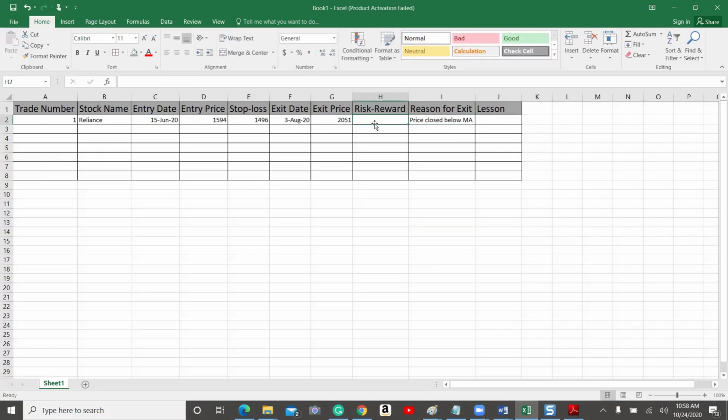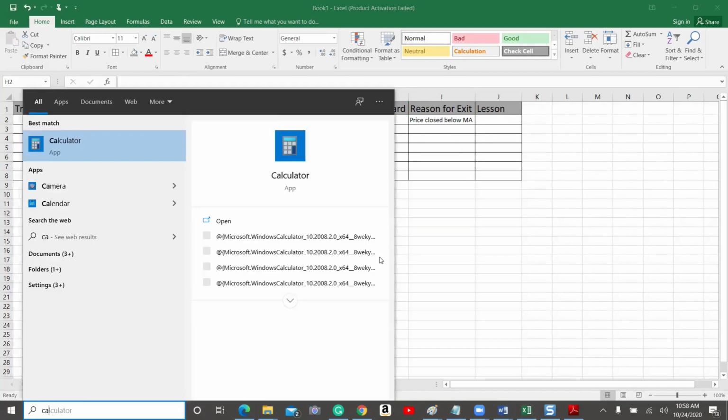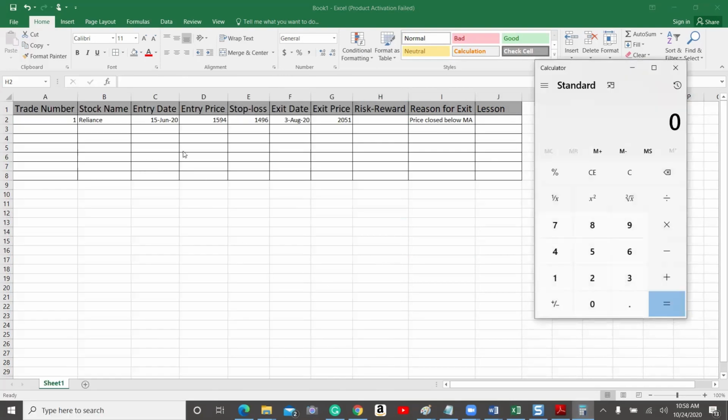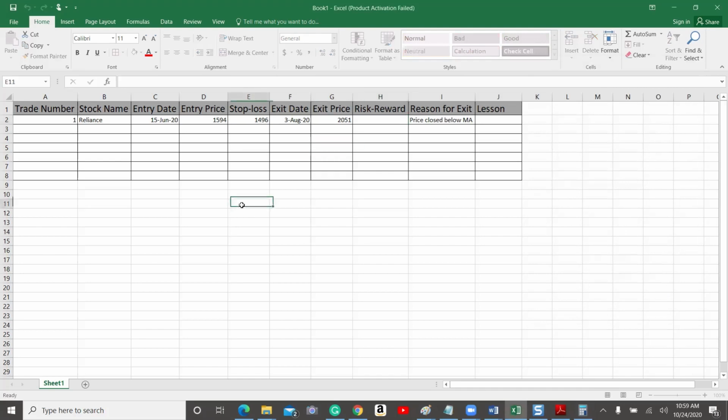There is no lesson. How to recalculate the risk reward? So it is very simple. It is the difference between the original risk and the reward. For example, this is our entry price, isn't it? So entry price is 1594. Where will be our original stop loss? The original stop loss is here, 1496. So minus 1496. So the total risk was 98 points.